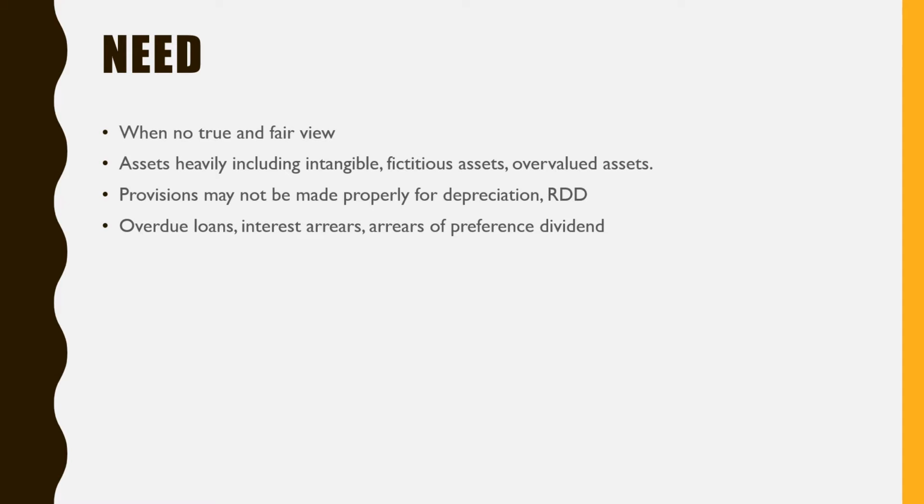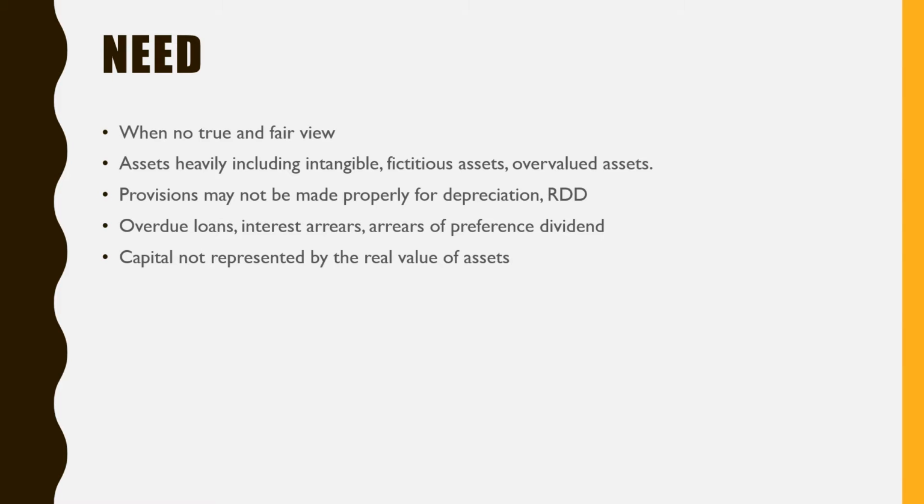Overdue loans might be there. The loans and interest are due for repayment, but there are arrears. The company could not pay its loans. The company is also unable to pay the preference dividend. So there are arrears showing in your balance sheet. And your capital on the liability side is not represented by the real value of assets. When the capital is represented by the real value of assets, the company can survive in the long term.